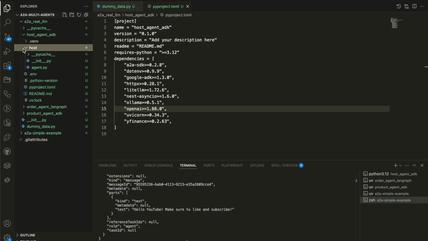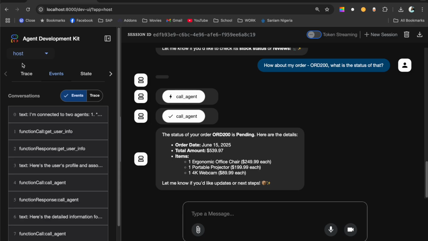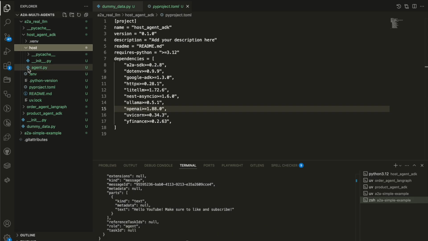And we need to create this folder called host. Every ADK client and agent needs that. The reason is that when you scroll down here, you need to see that folder called host. And that's where you have, inside this host folder, your file called agent.